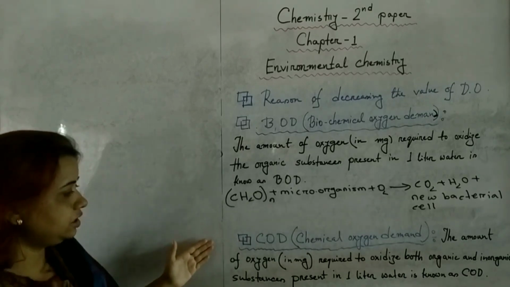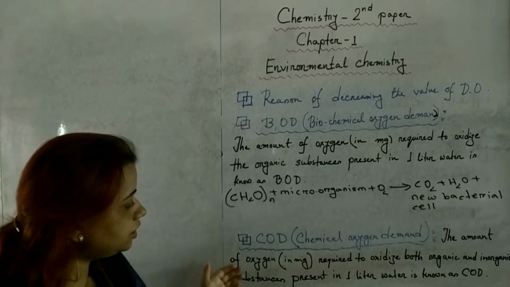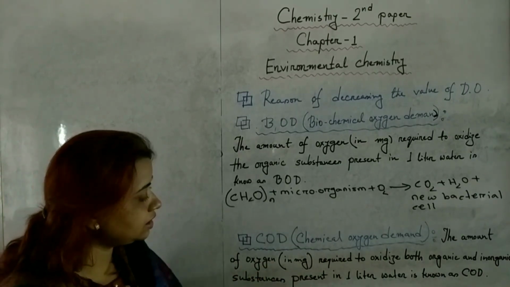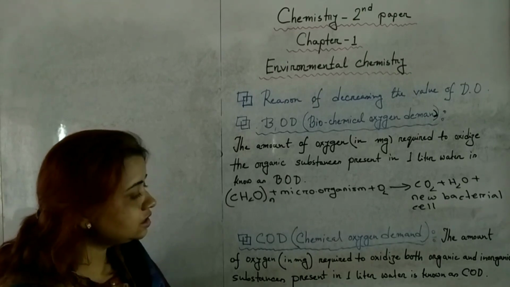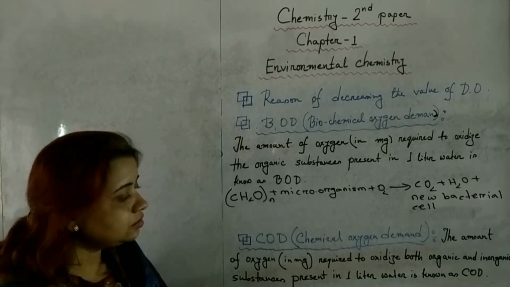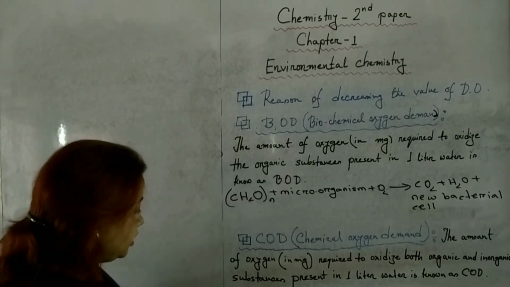Now come to COD. The amount of oxygen in milligram which is required to oxidize both organic and inorganic substances present in 1 liter water is known as COD. COD is done by acidic potassium dichromate. What do you mean by acidic potassium dichromate?